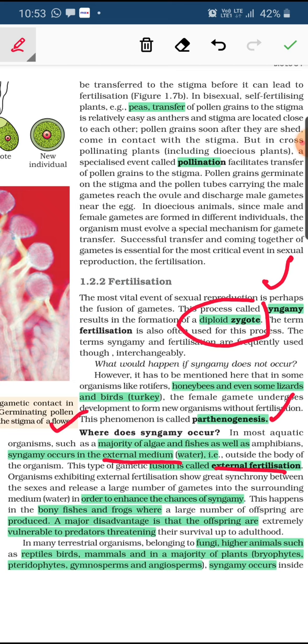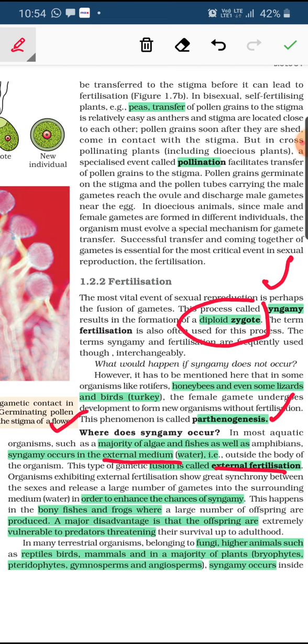In case of external fertilization, there is a higher chance that the newly made organisms are in danger of life. They can be destroyed by any predator, and due to that reason and due to the external environment, the gametes released in external fertilization are released in much larger numbers, in the surrounding water medium.